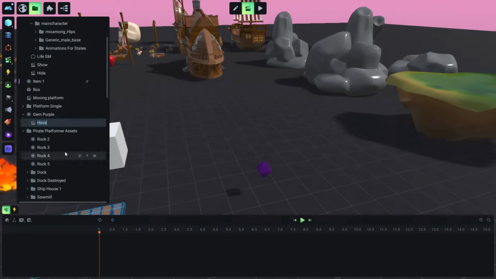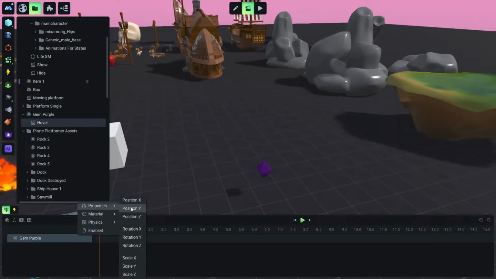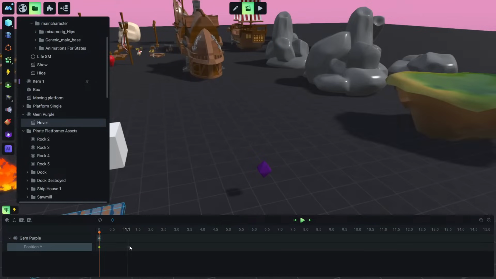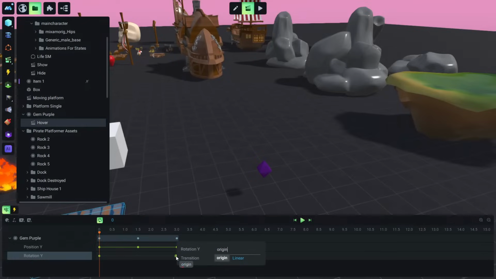Hover. I spelled it wrong. Hover, and let's add this to the timeline, the crystal, exactly the same thing that we did before. And we go around here, and let's go origin plus 0.5, and let's go here and origin minus 0.5, and we loop, and let's add rotation. The rotation should be origin plus 360. Okay, that's just the same things exactly.